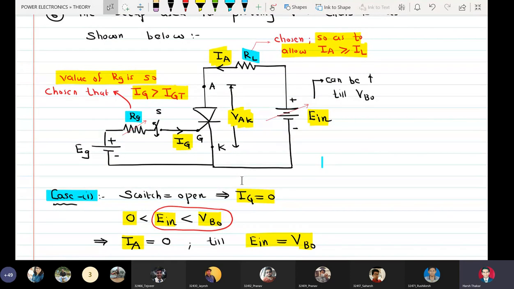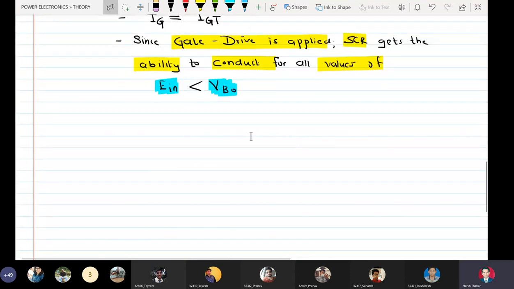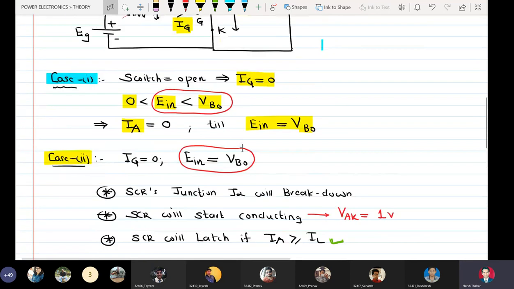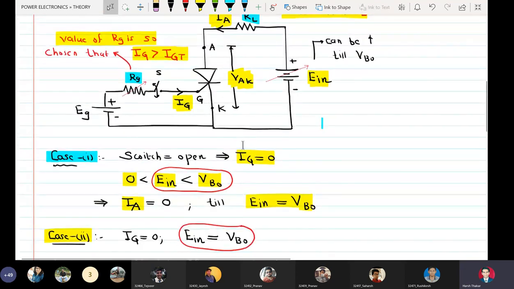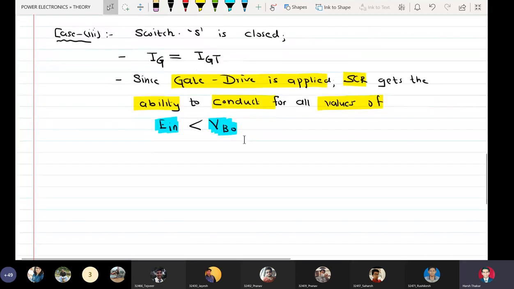So I have a facility of increasing IG above the minimum threshold or IGT value. As I told you, in the presence of gate drive, the value of E in at which the SCR latches is called the firing voltage. This is in connection with what we have discussed before.